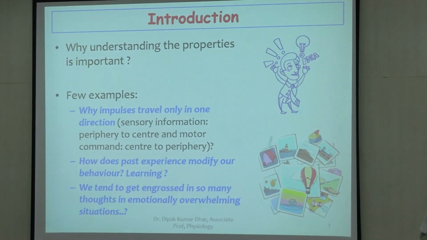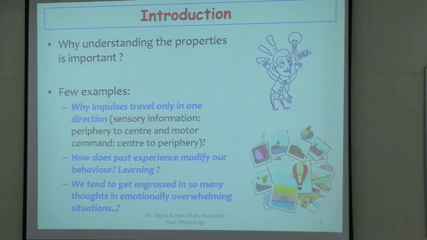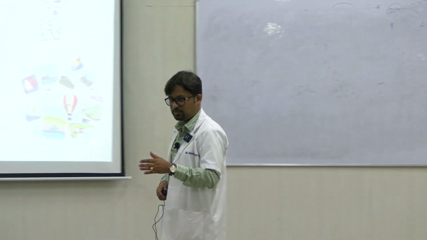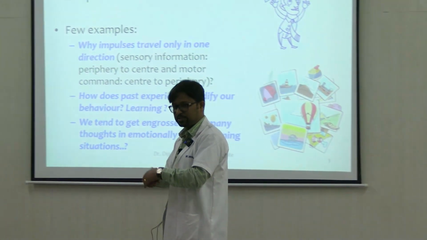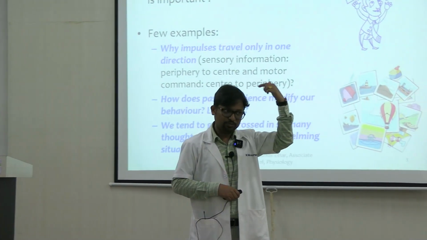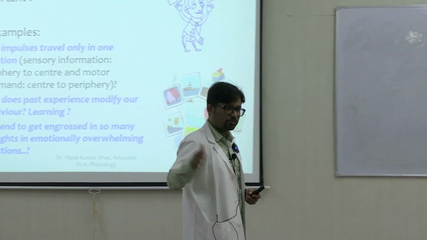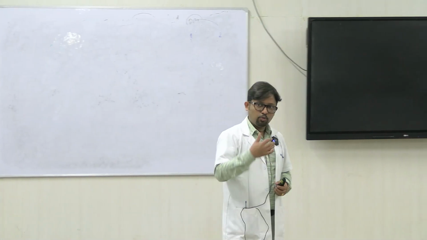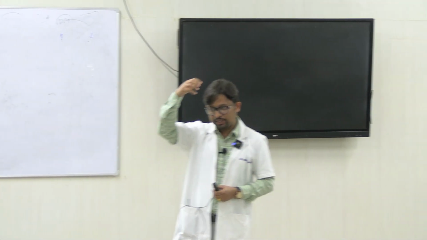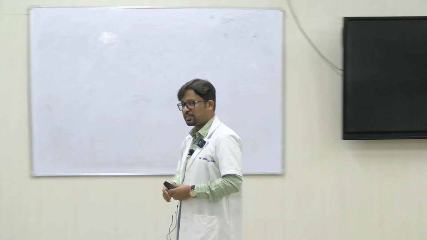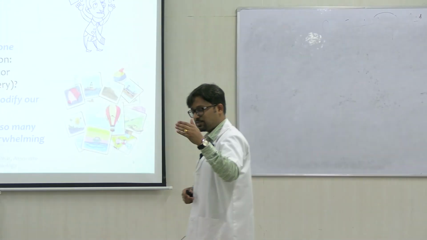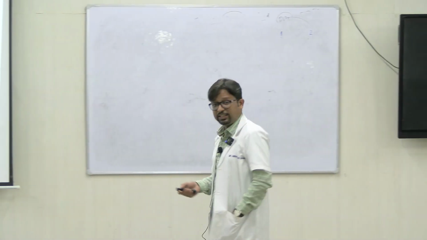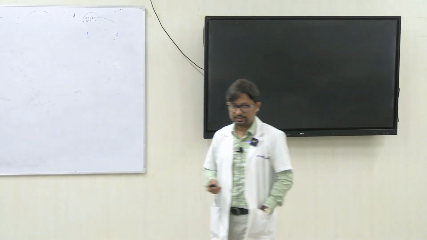Properties of the synapse, why is it important? I'll give you some examples. Most of the times, the idea is that impulse always travels in one direction. So sensory information moves from receptors which are in the periphery to the central part of the body, that is the brain. So this flow of information from periphery to center is called as afferent in nature. Motor signals, on the other hand, they originate in the brain and they go to the effector organs in the periphery. So when we talk of movement of signals from center to periphery, it is efferent in nature. So these are the names that are there.